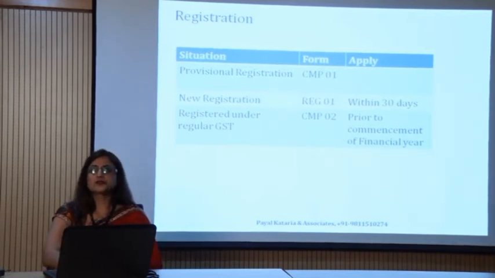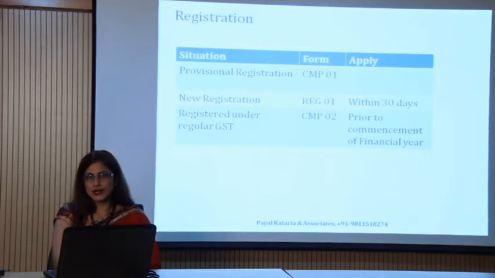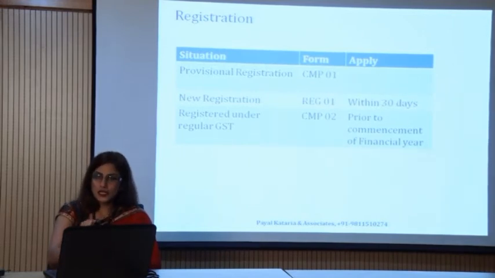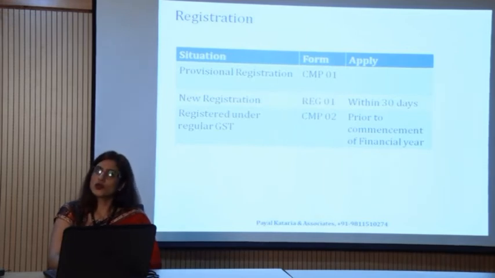For example, if I feel that on 1st of November I now want to take the composition scheme, and till 1st of November I am a regular taxpayer in GST, the government will not allow me to switch over to the composition scheme. Now what is the procedure? I have to file CMP-02 and intimate that from the beginning of the next financial year I will opt for the composition scheme.